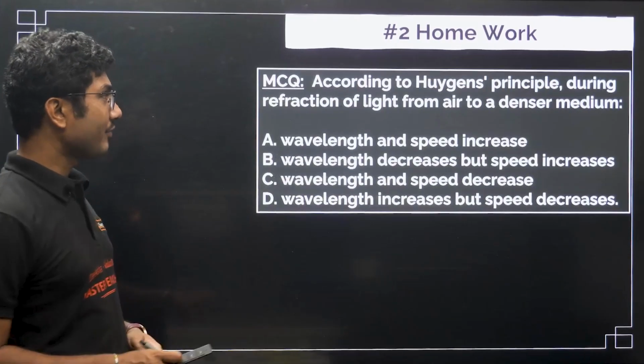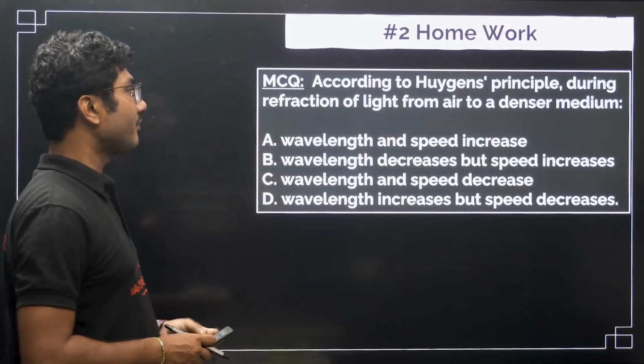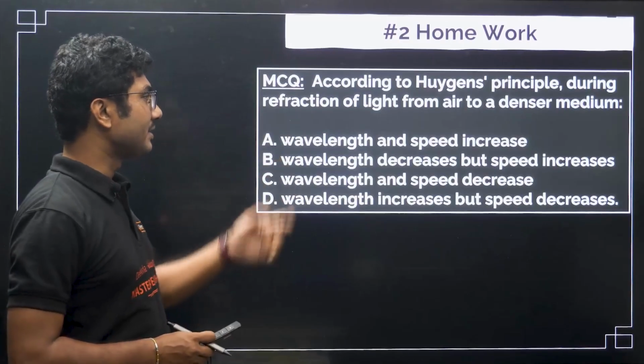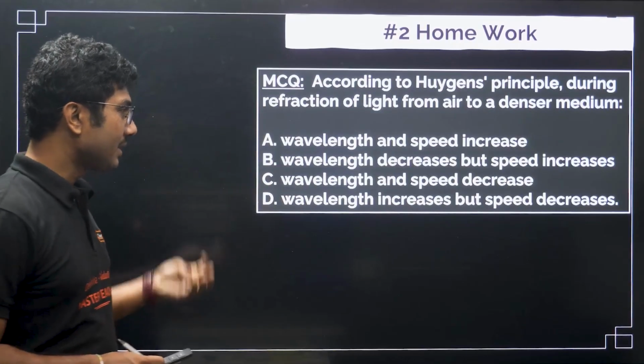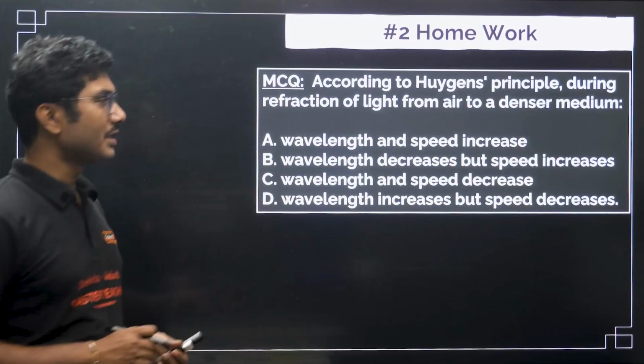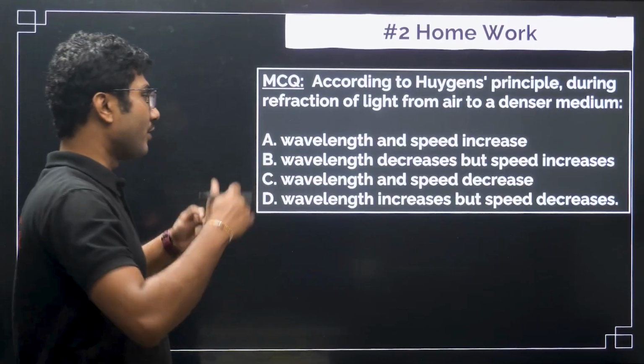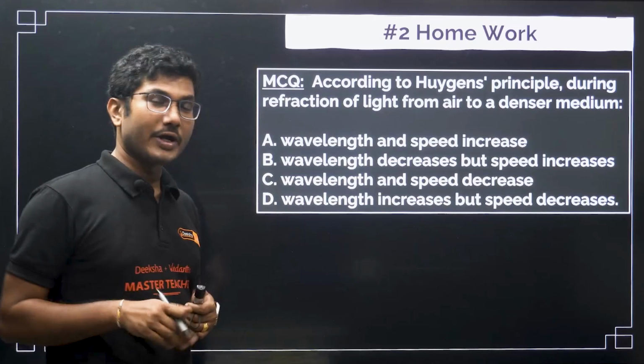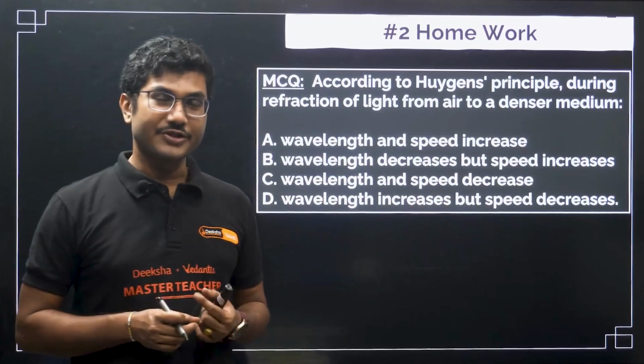This is the second question. According to Huygens principle, during refraction of light from air to a denser medium: wavelength and speed increase; wavelength decreases, speed increases; wavelength and speed decrease; or wavelength increases but speed decreases. Try to answer that, and if you have any other reasons, you can come and discuss in the comment section of this video as well.